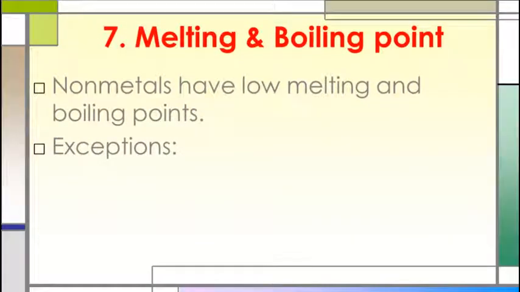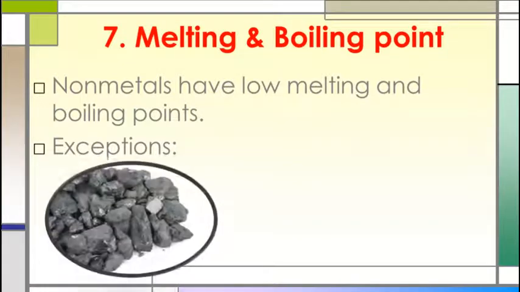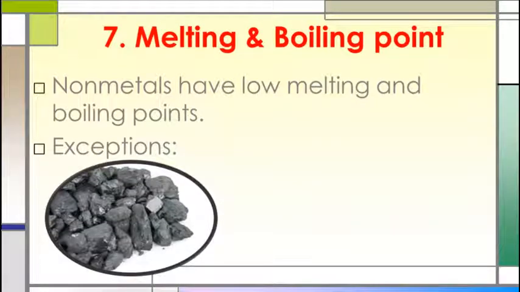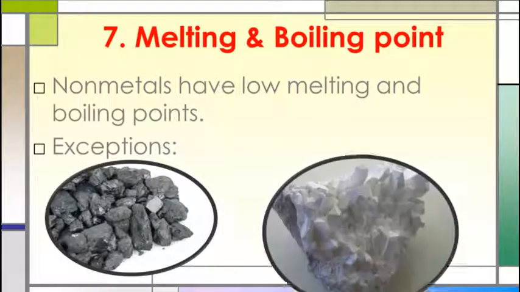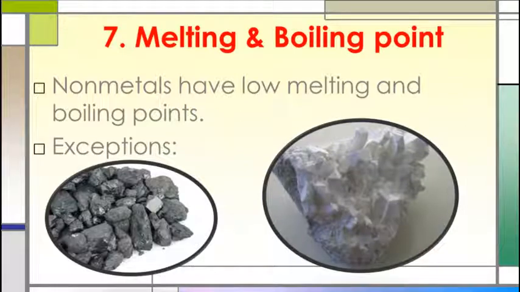Non-metals also have low melting and boiling points, with a few exceptions. The solid non-metals like carbon and boron melt at a very high temperature. Now students, we have completed the physical properties of non-metals, which are very different from, or opposite to, the physical properties of metals.